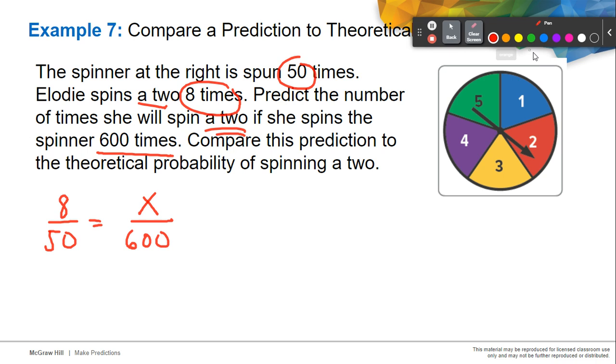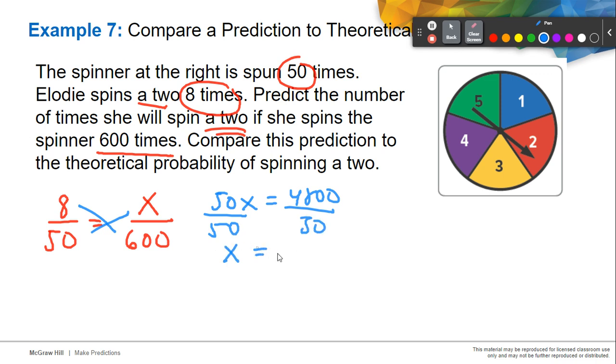With this one, we cross multiply again. So 50 times x, you will have 50x equal to 8 times 600, that is 4,800. Dividing both sides by 50, our x is equal to 96 times. This is our experimental probability.